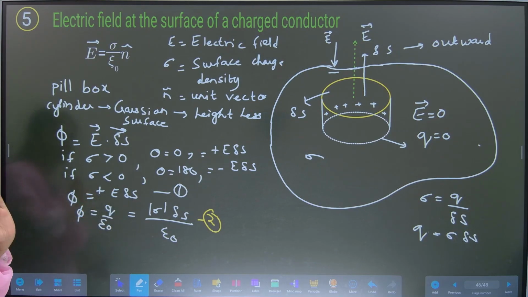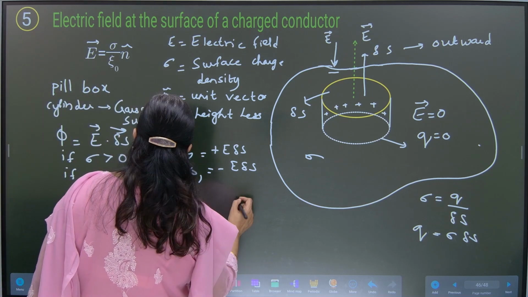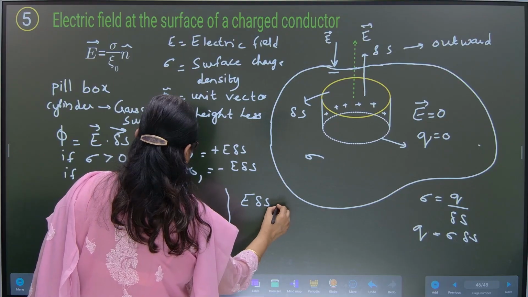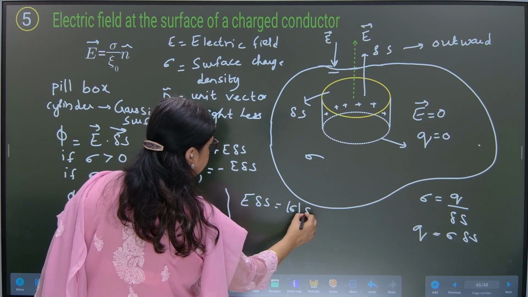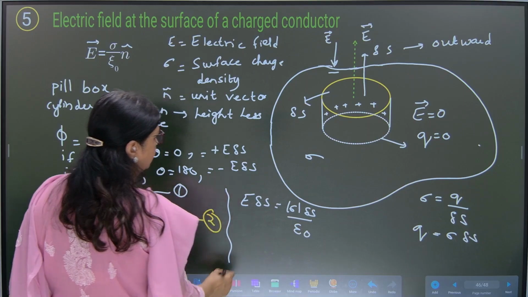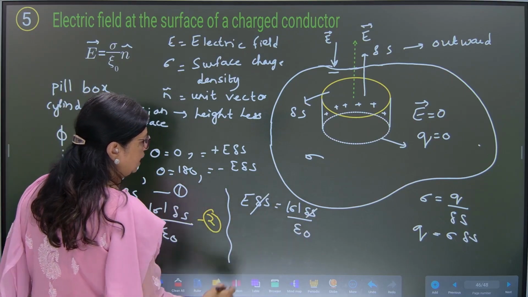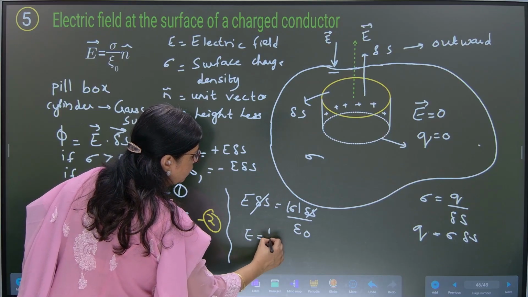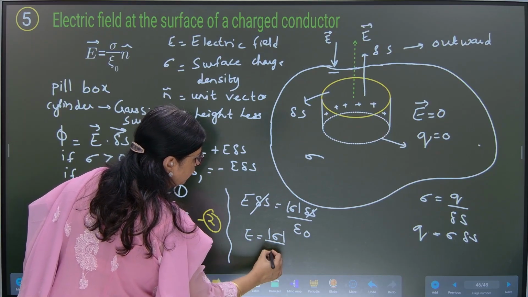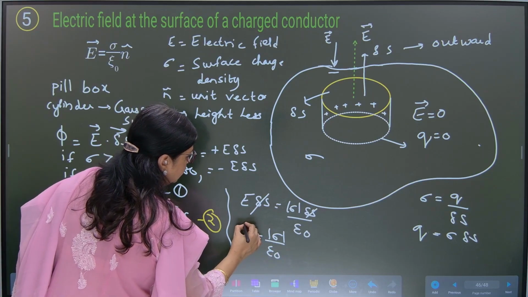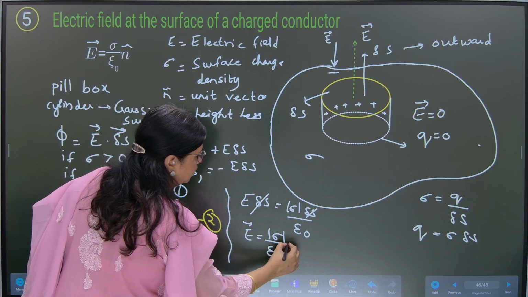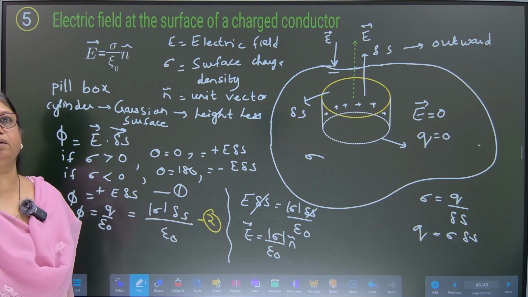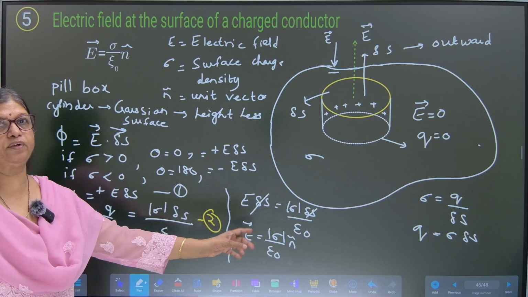So let us equate both these equations and we get E delta S is equal to modulus sigma delta S upon epsilon naught. So we can cancel delta S. Therefore, E is equal to modulus sigma upon epsilon naught. Direction of the electric field can be denoted by the unit vector, which will indicate the direction of the electric field.